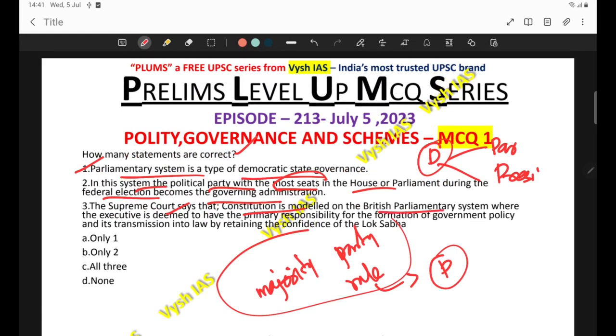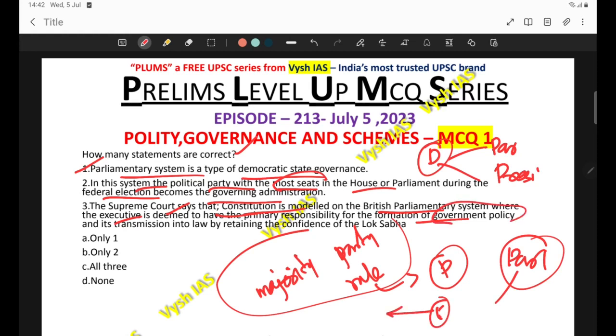Then next, the Supreme Court says that the constitution is modeled on the British parliamentary system. Yes, ours is inspired from the British parliamentary system, where the executive is deemed to have the primary responsibility for the formation of government policy. We have a parliament, and from the parliament we have an executive. The executive function is government policy, and parliament as a whole has the function of lawmaking. The government policy is transmitted into law by retaining the confidence of Lok Sabha, so the no-confidence motion in Lok Sabha.